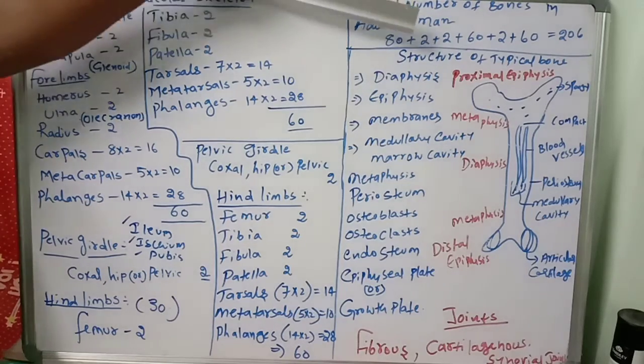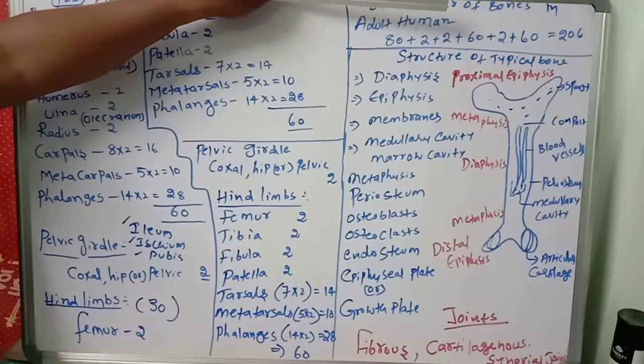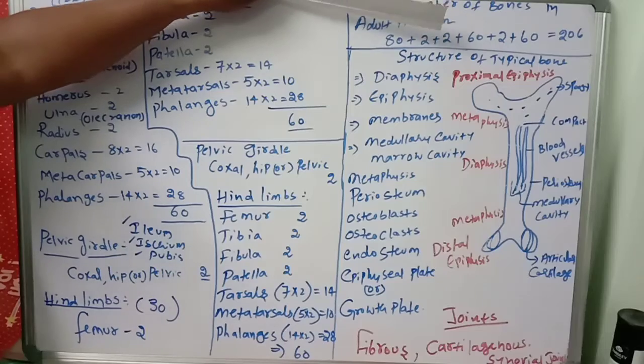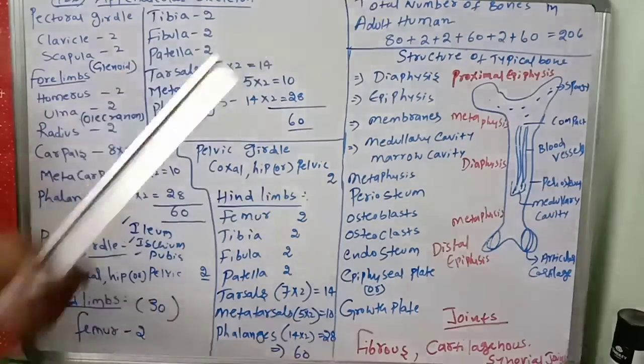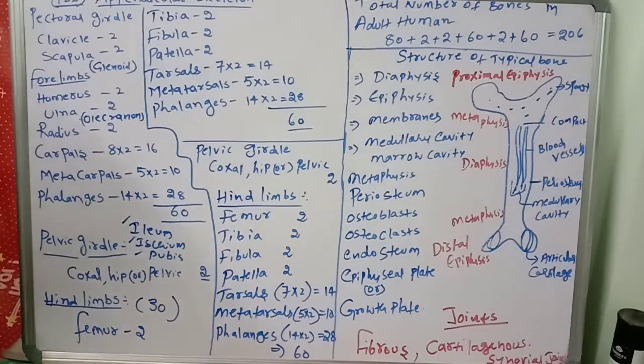Next one is the total number of bones in the adult human. You see, 80 plus 2 plus 2 plus 60 plus 2 plus 60. So nearly how many will we get? 206. You know very well how it becomes like that: carpals, metacarpals, phalanges, radius, humerus, ulna, and the pelvic girdle and pectoral girdle together make 206 bones.